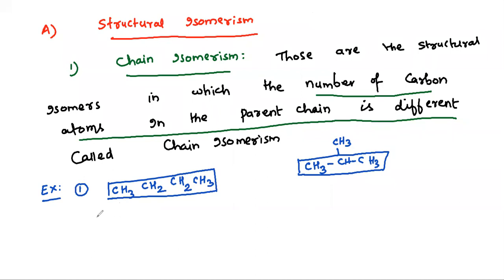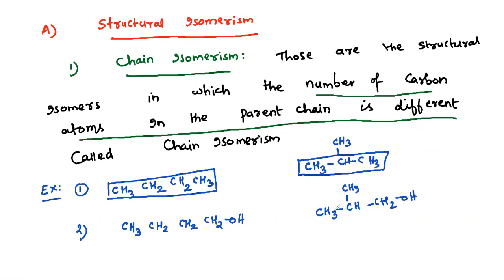Let's have another example. The second compound I'll be writing: CH3, CH2, CH2, CH2, OH, that is butanol. And then CH3, CH3, CH, CH2, OH.